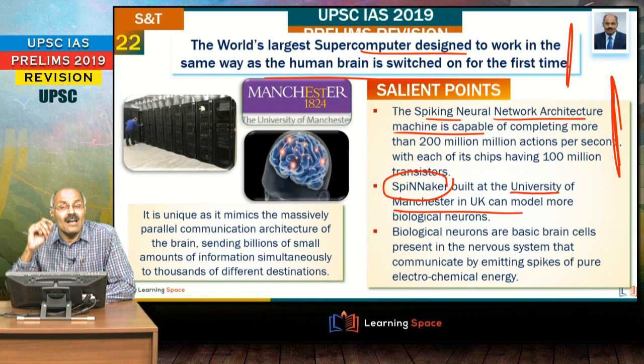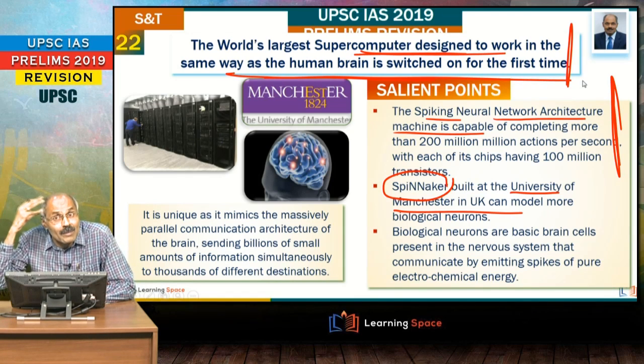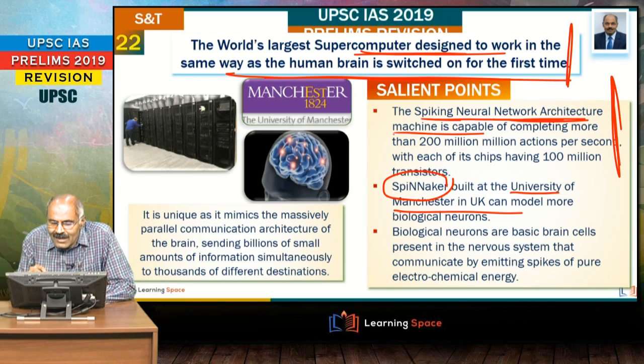Right friends, this is the world's largest supercomputer designed to work in the same way as the human brain. That is important. Same way as the human brain. Please don't forget, this is a spiking neural network architecture machine. And the second important aspect is it is built at the University of Manchester in the United Kingdom.